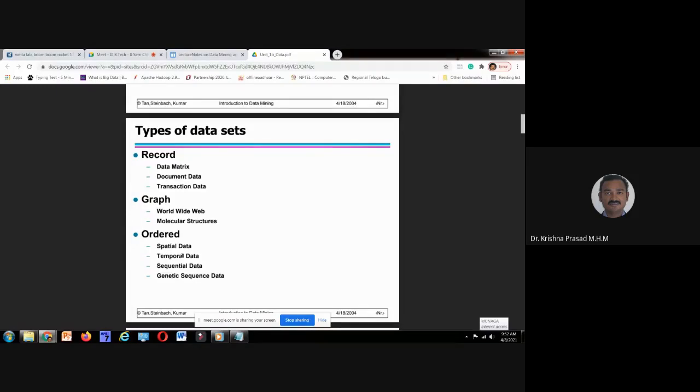Sequential data: what is it? First operation and second operation. After purchasing the bread, I purchased butter. That is association indeed. Okay? Sequence. Graph sequence, genetic sequence data. Like this. In addition to these four, there is a combination of data.